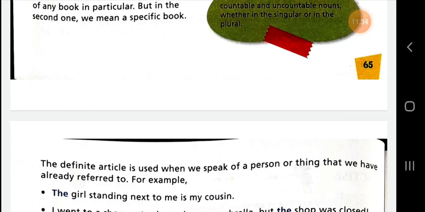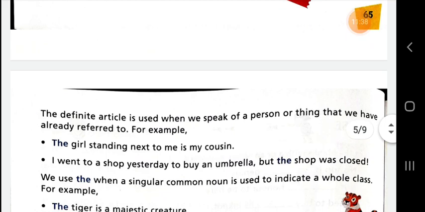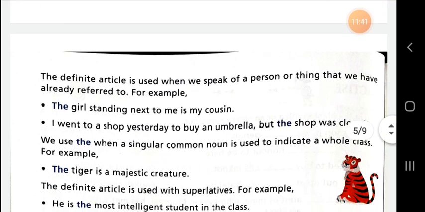Dear students, the definite article is used when we speak of a person or thing that we have already referred to. For example, the girl standing next to me is my cousin. I went to a shop yesterday to buy an umbrella, but the shop was closed. Okay, so this is clear that we use the definite article when we speak of a person or thing that we have already referred to.